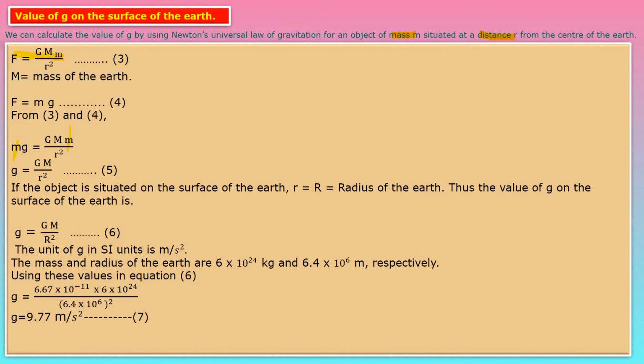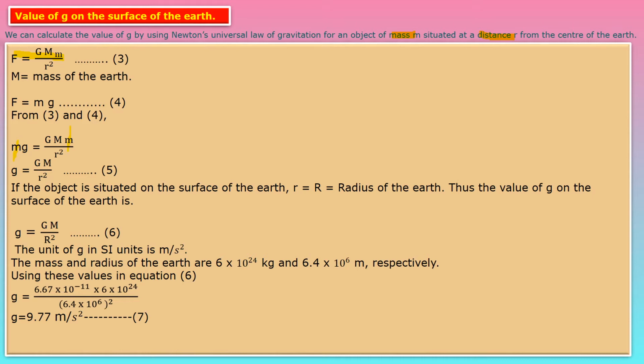Now if the object is situated on the surface of the earth, then r is equal to R. This r is the distance between two objects, but here this R is the capital R, that is the radius of the earth. So thus the value of small g on the surface of the earth is g is equal to GM upon R square.